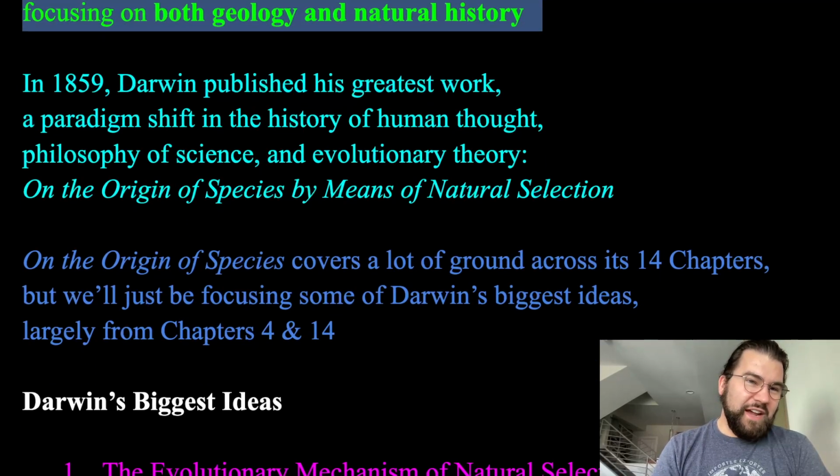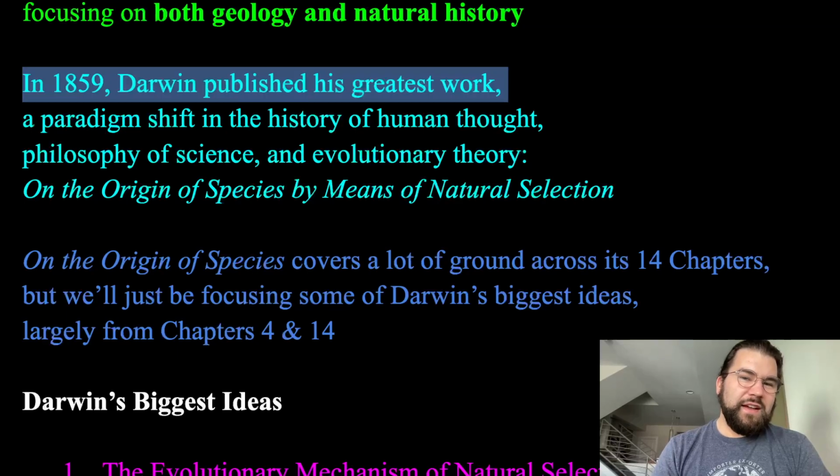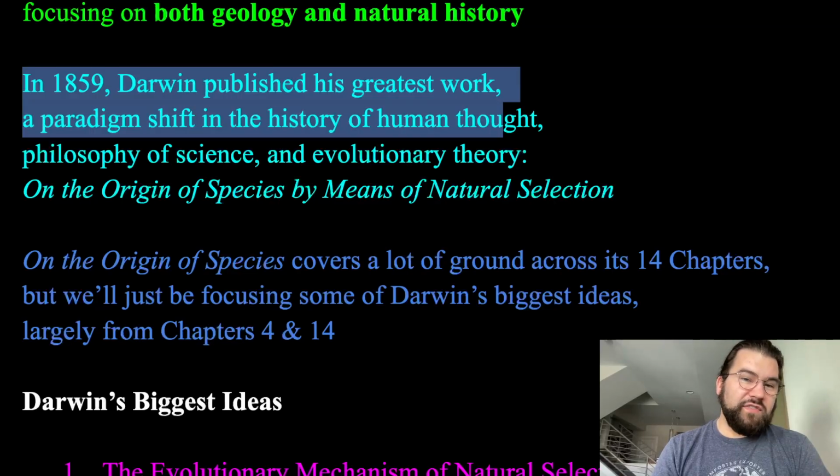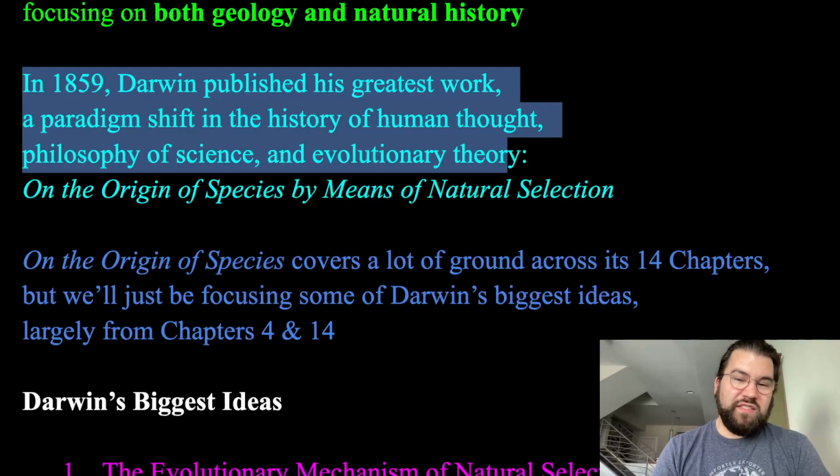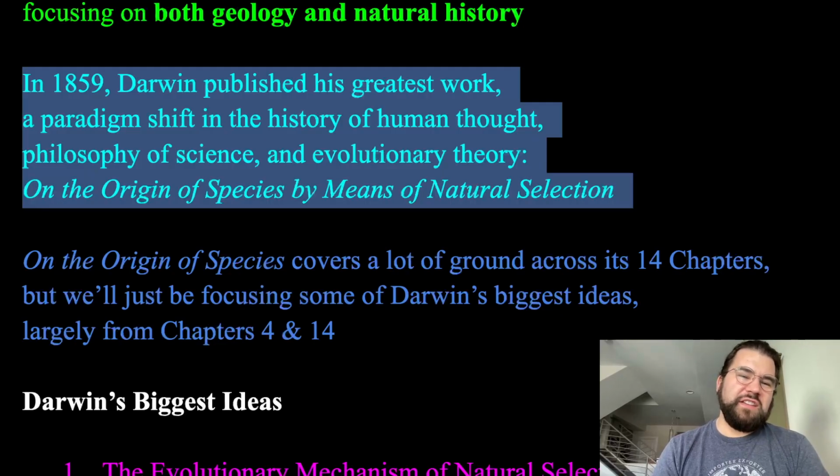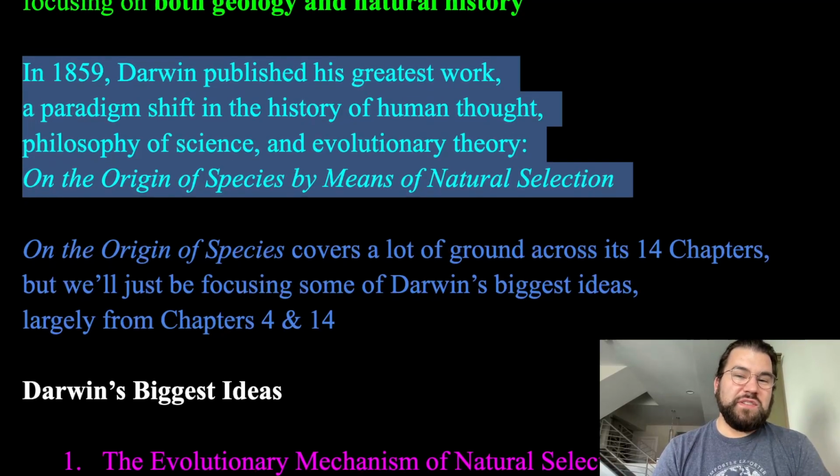So in 1859, when he's 50 years old, that's when he publishes his greatest work. It's a huge paradigm shift in the history of human thought. It's a landmark in the philosophy of science, just about scientific thinking. And it changes evolutionary theory completely at the time. The name of this book is On the Origin of Species, as it's commonly referred to. The full title is actually On the Origin of Species by Means of Natural Selection.